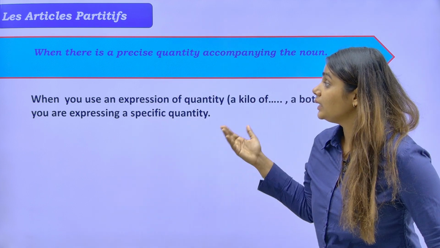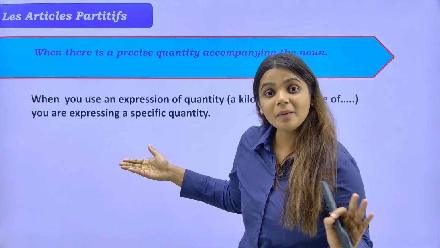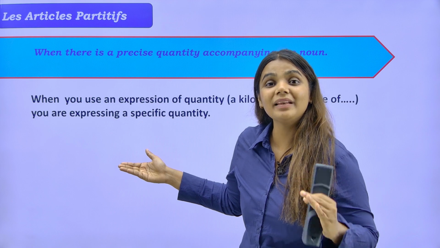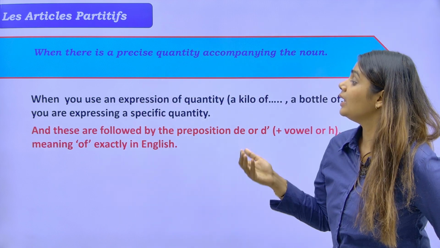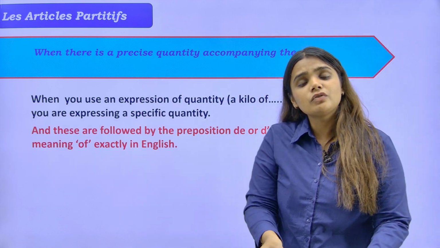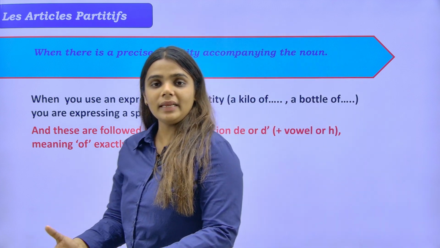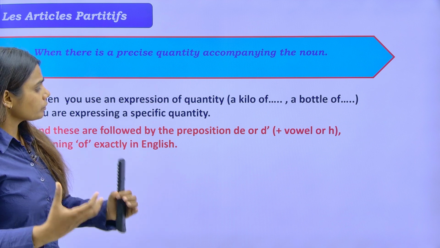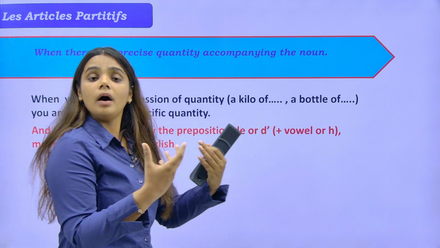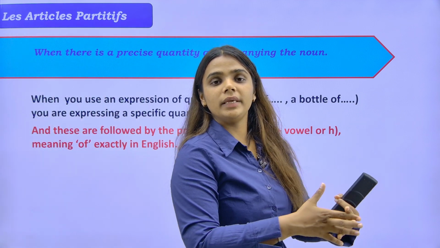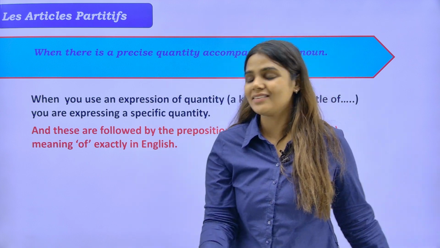Getting it? So in this case, we will not be using a partitive article. We will be replacing it by the preposition de itself. And this translates to English as well, right? In English also, we say a kilo of potatoes, give me a dozen bananas, right?